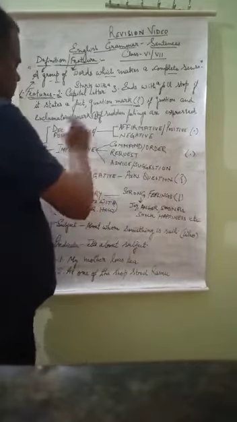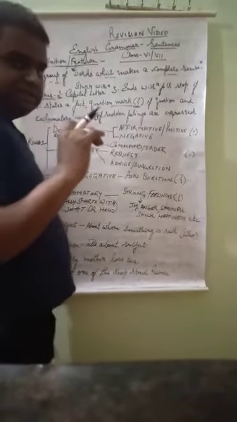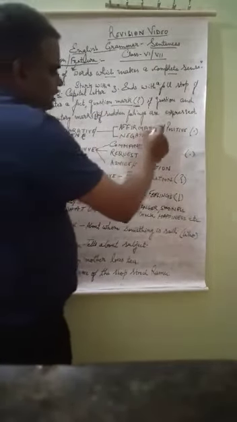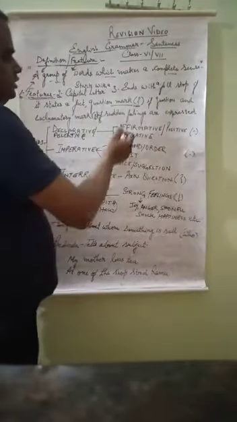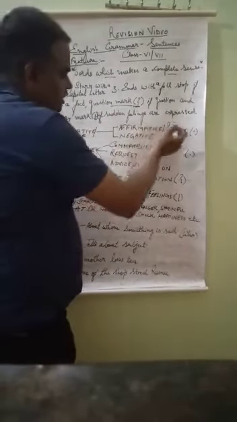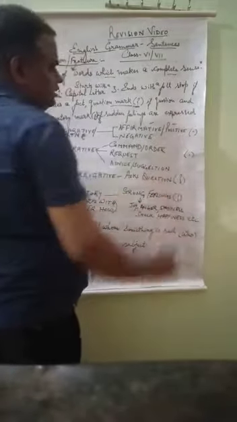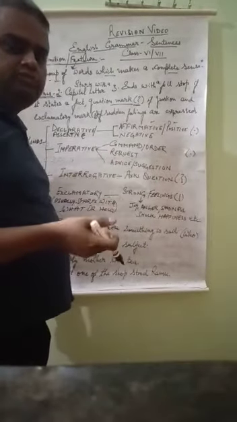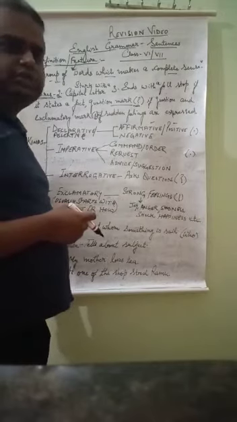Now, declarative again has 2 kinds. It can be asked in the test, so be careful and listen carefully. What are the kinds of declarative sentence if I ask? First is affirmative and second is negative. An affirmative sentence is also called a positive sentence, when something is said in a positive way, in a meaningful sense.